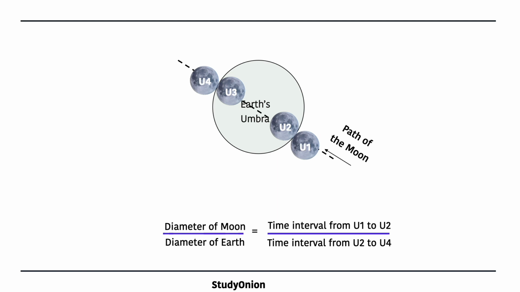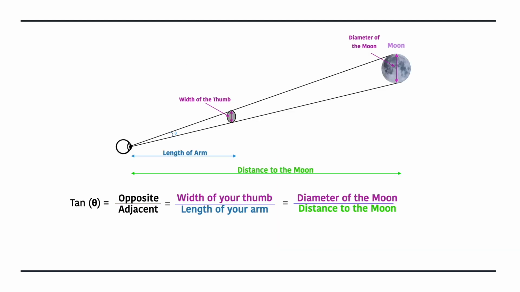Aristarchus then wanted to calculate the distance to the moon, and when he held his thumb at arm's length, he reckoned it was just able to cover the moon's disk, as shown in that diagram. Aristarchus first tried to work out the angular size of his thumb, and this is the angle between the distance and the diameter of the moon.